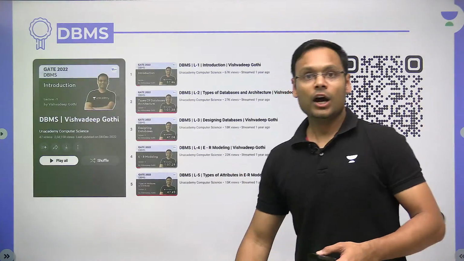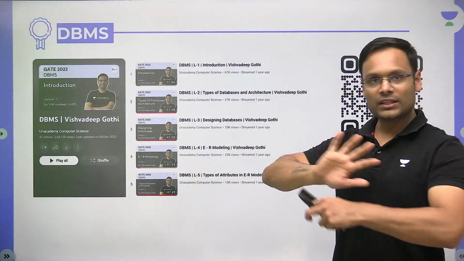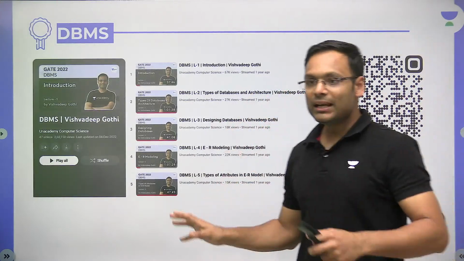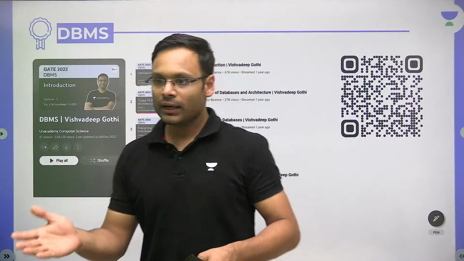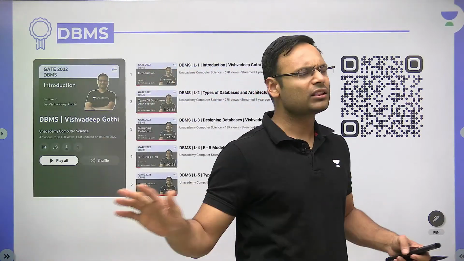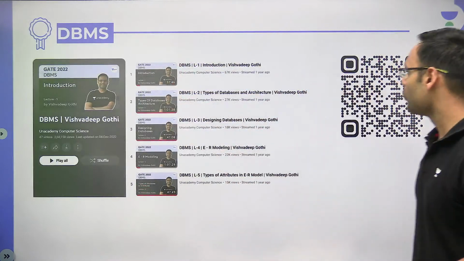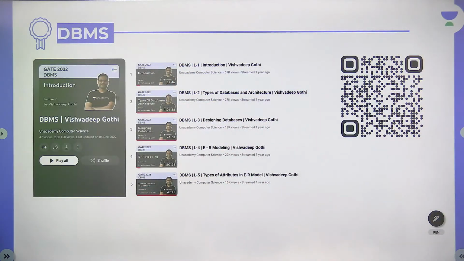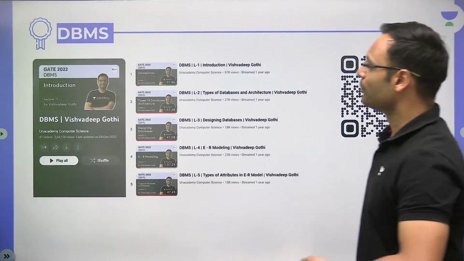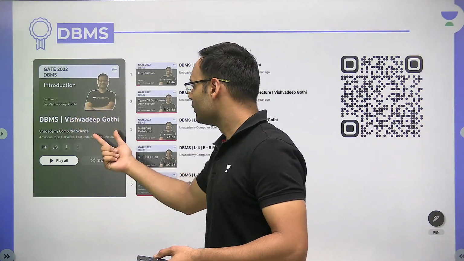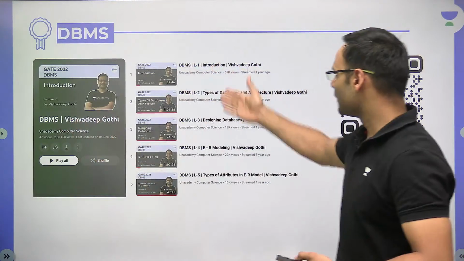Then DBMS. I have already taught DBMS. There is no difference in DBMS topics in GATE CS and GATE DA. Zero difference, only in DBMS. So you can definitely follow this particular playlist. This is the QR code for it. You can search on YouTube for DBMS playlist Vishvadeep, and you'll get this particular playlist.